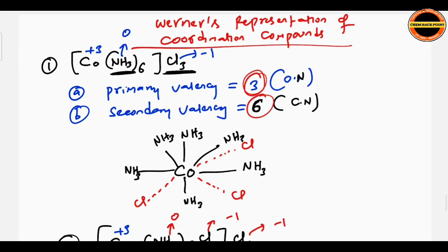So all 6 NH3 you show with solid lines. Primary valency is 3 because of the 3 chlorine atoms, so you show them by dotted lines. This is the representation according to Werner's theory.